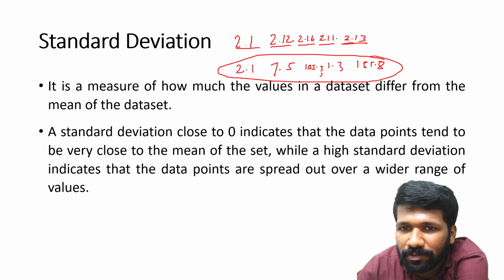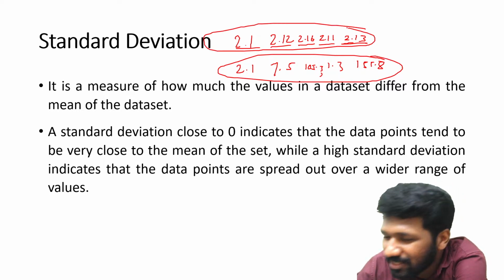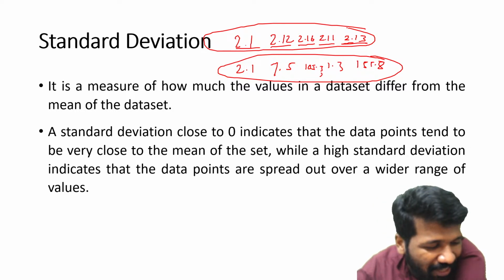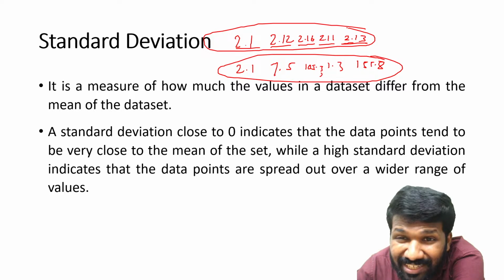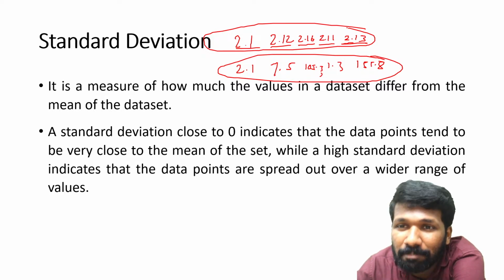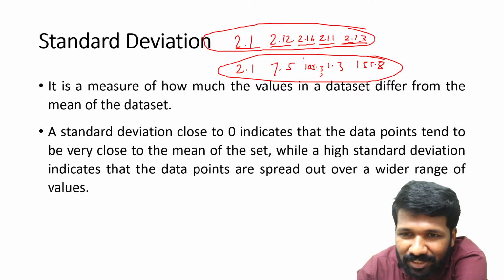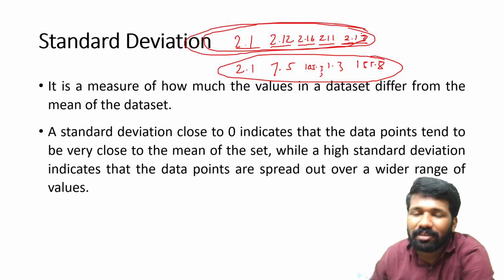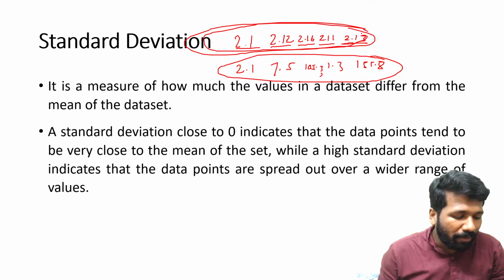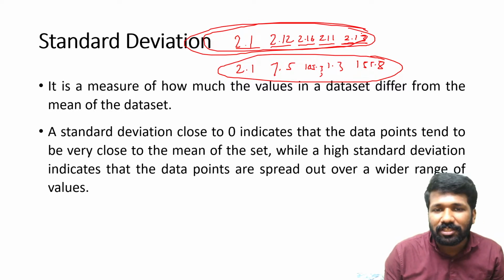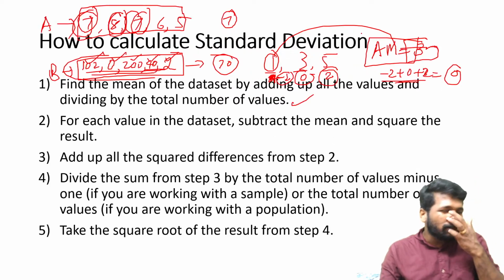We want to get a consistent reading, then only we can say the experiment is successful, or the result is consistent, or we can publish the result in many cases. So how do we know consistency? By finding the standard deviation. So that is the relevance of standard deviation.